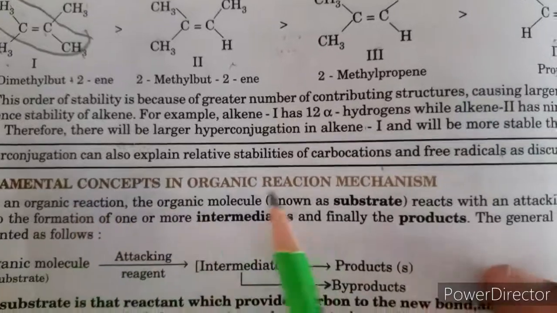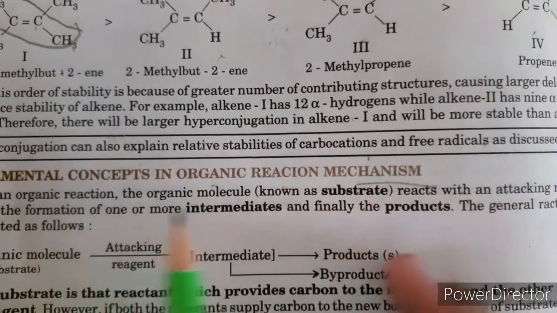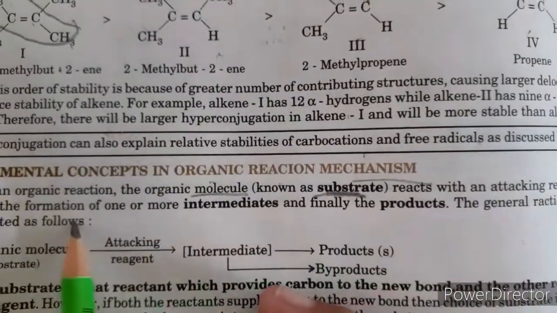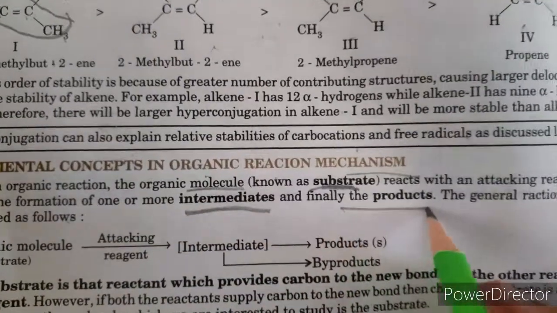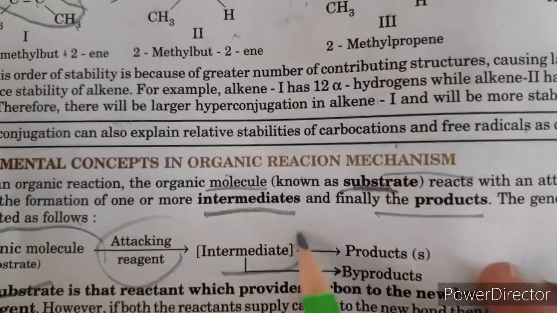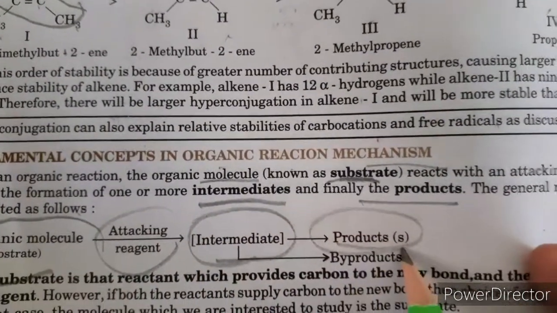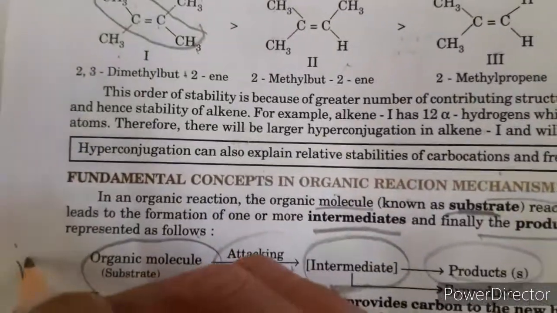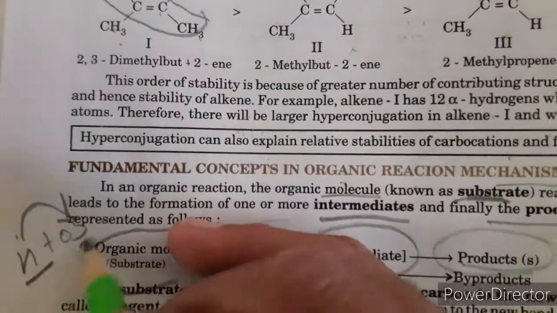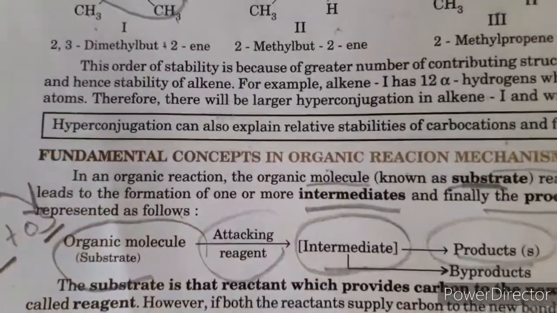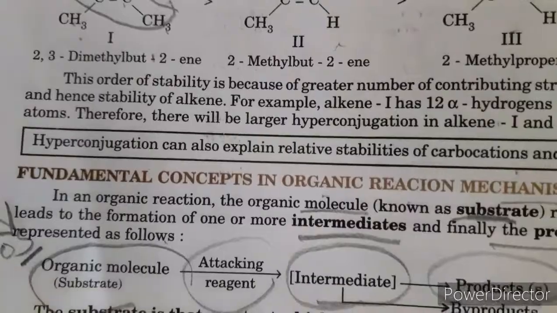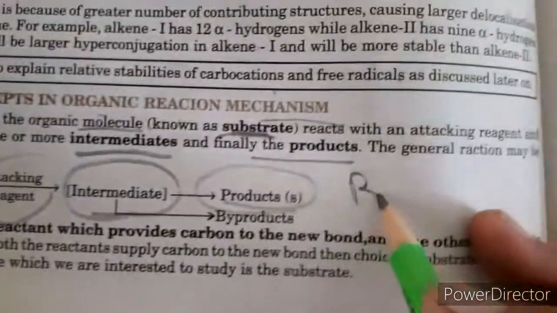Next, fundamental concepts in organic reaction mechanism. In an organic reaction, the reactant, which is known as the substrate, reacts with the attacking reagent to form one or more intermediates, then forms a product. First it forms an intermediate, then forms the product. Think of coming from home to school: by which path, by which road you come to school from home, the total description of the path you followed to come to school from home, that is called a mechanism.